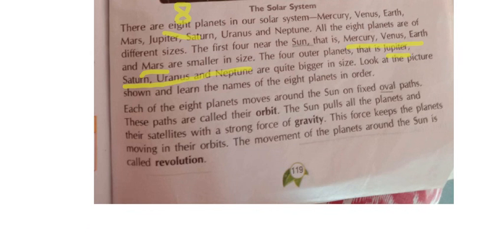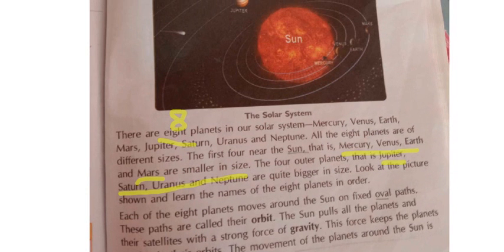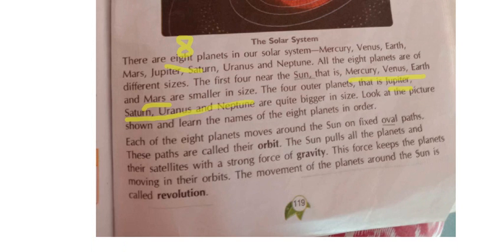Next, these paths are called the orbits, and these paths only are called orbits, Nana. Okay, what is meant by orbit? Nothing but each and every planet is moving around the sun in an oval path, no? So that path which is moving in this oval way is only known as the orbit. Movement of the planet around the sun, that is called what, Nana? Orbit. This is important.